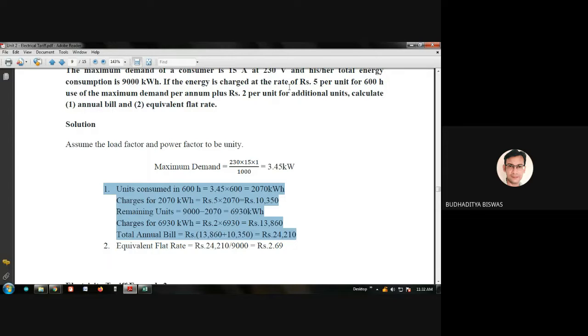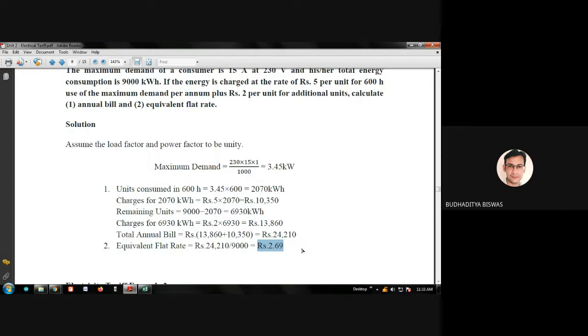So equivalent flat rate is 24,210, which is the money we need to pay annually, divided by how much unit we consume annually, which was 9,000. So this total cost by the 9,000 is equal to 2.69. So if the supply agency charges with a uniform rate, then it should be 2.69.